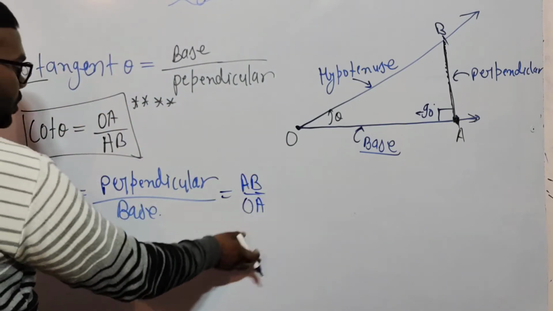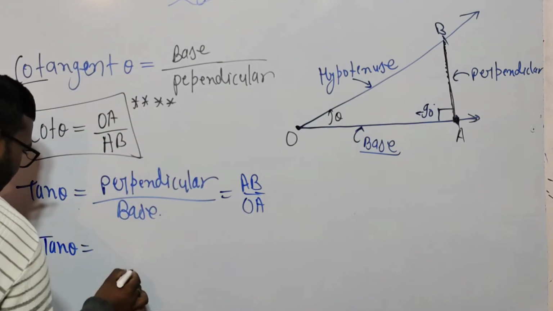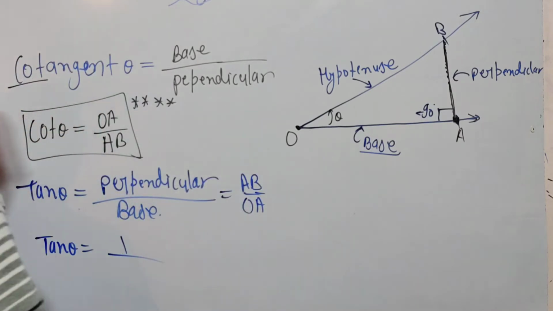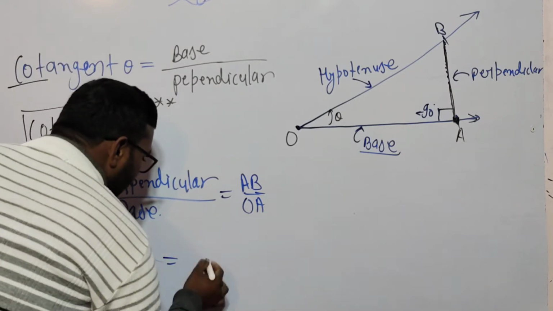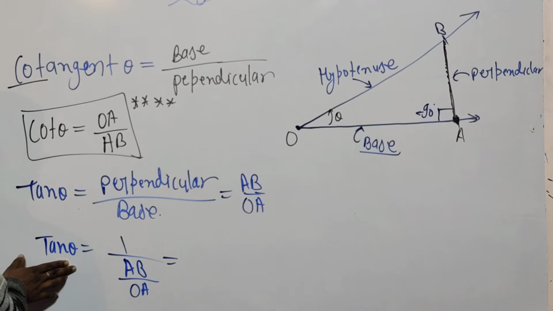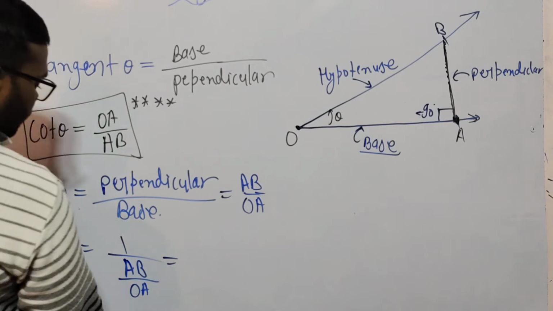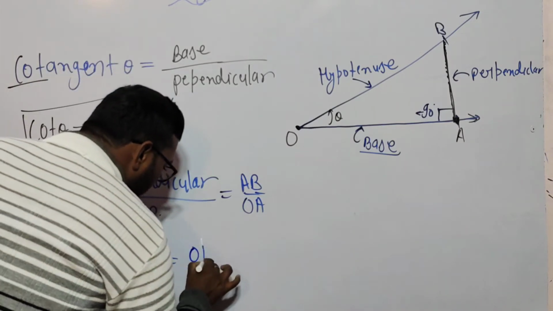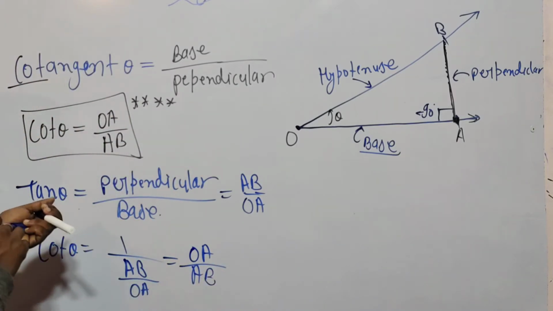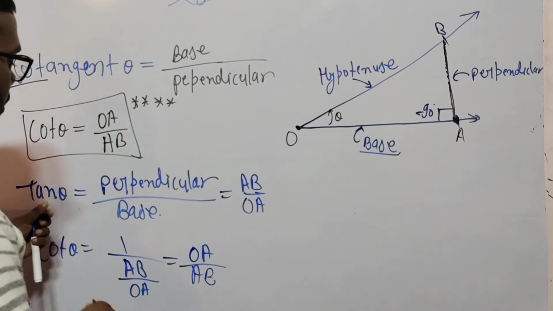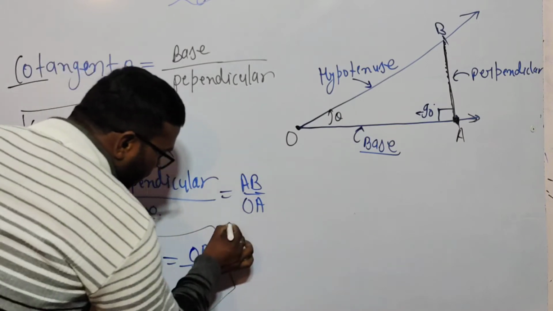If we take the opposite, look here, this is your tan theta. Putting the inverse, we get AB by OA. Sorry, this is not tan theta, this is your cot theta. So we get OA by AB. So we can say the inverse of tan theta is equal to cot theta. We have proved it.